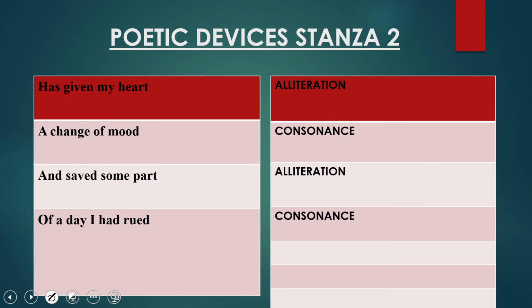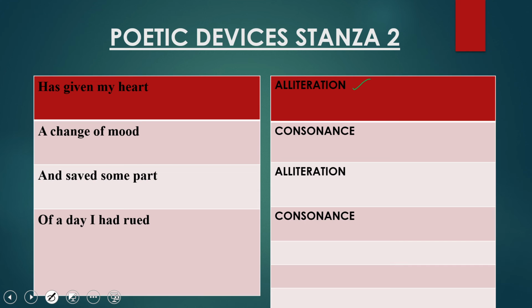Now let us discuss the poetic devices used in stanza 2. First line, "has given my heart." Here, dear children, a new poetic device is used, and that is alliteration. And what is alliteration?